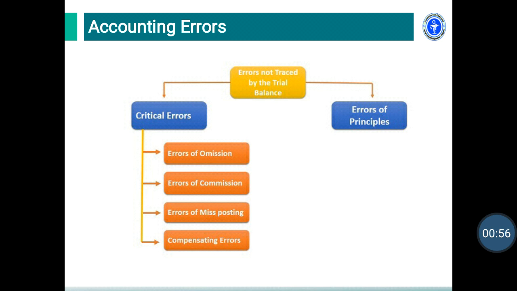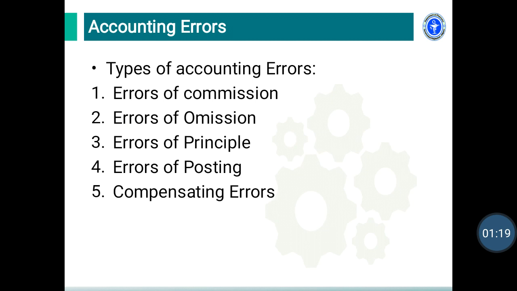Remember that different types of error are not reflected even in a trial balance. These errors are the clerical errors as well as the error of principle. Errors such as error of omission, error of commission, error of posting and compensating error. In this way, accounting errors are mainly classified into five main classes: error of omission, error of commission, error of principle, error of posting and compensating error. Today we discuss in detail each and every error.